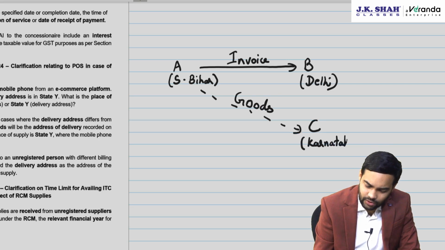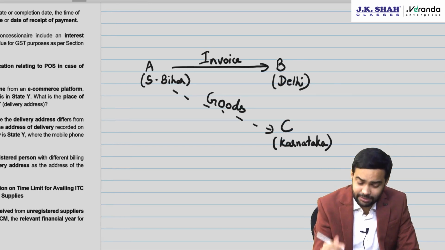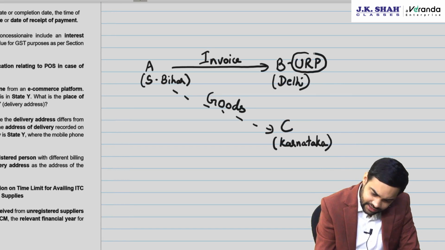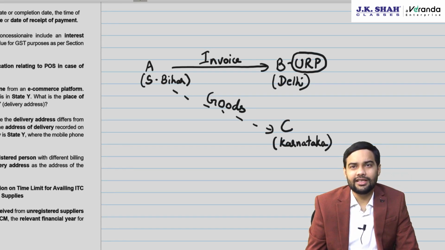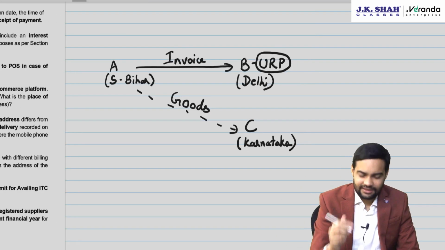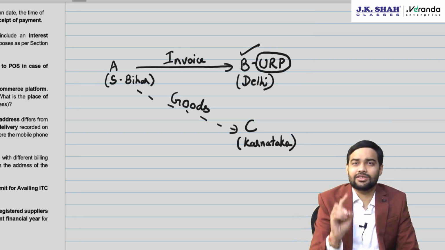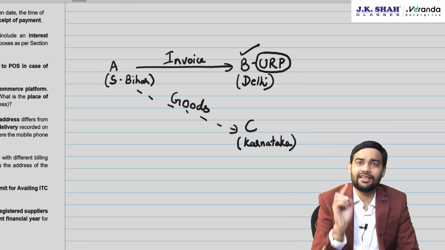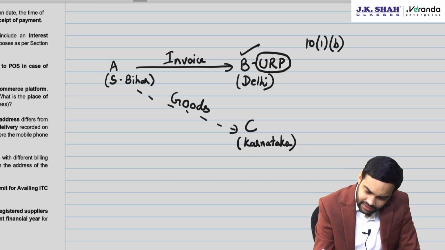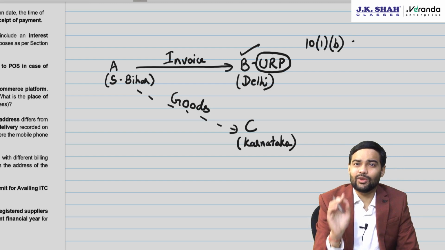Now the question was, what would be the place of supply in these transactions, especially when B is an unregistered person? Say suppose he was a registered person, then the place of supply will be the principal place of business of the third person on whose direction the goods were received by the third person. That comes from 10(1)(b).